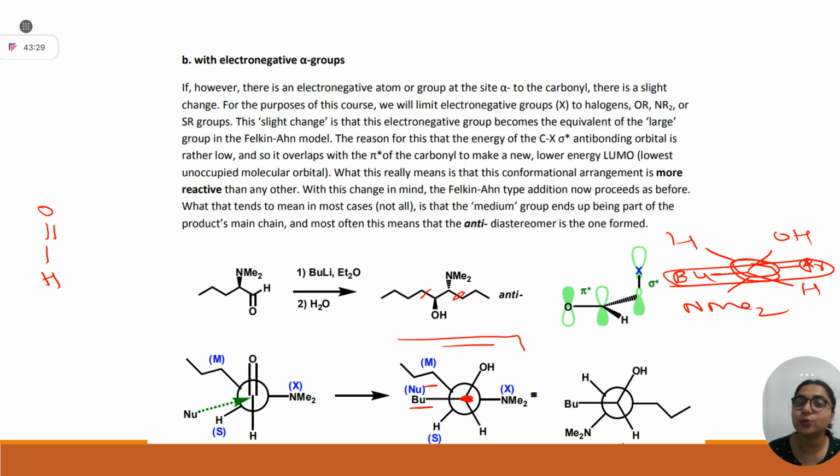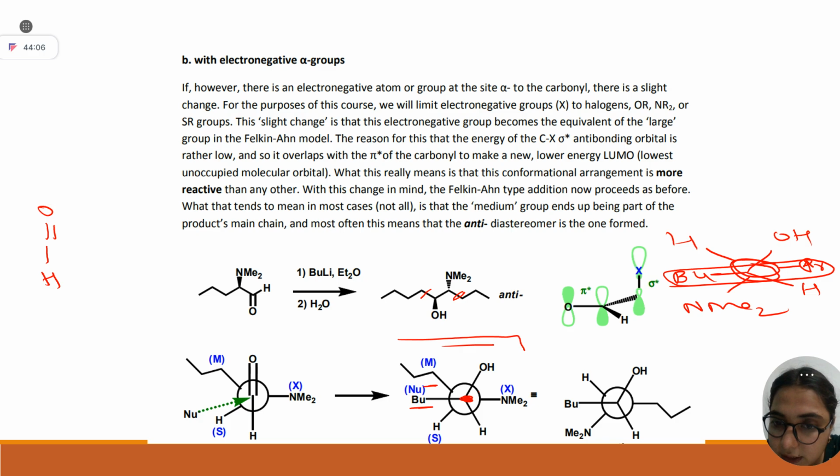Now you got how to write from this Newman projection to wedge dash. You just have to put opposite groups in your planar carbons. And at wedge dash, you just have to see the relative stereochemistry: either they are anti or they are the same. Clear? So till now we have covered two models, the Felkin-Anh model and this model. In the Felkin-Anh model, you have to keep the large group perpendicular to your carbonyl, and in this model you have to put your heteroatom perpendicular to your carbonyl. Understood?